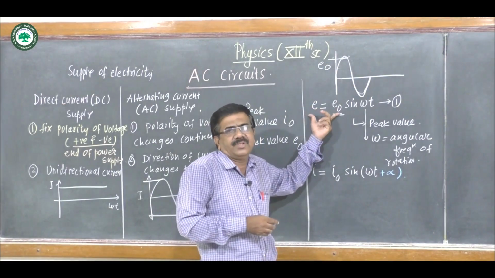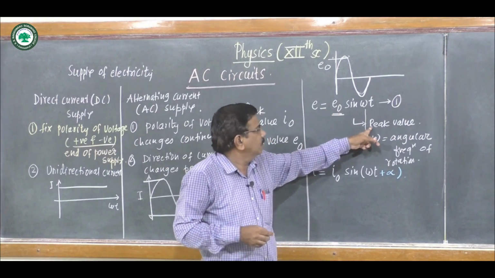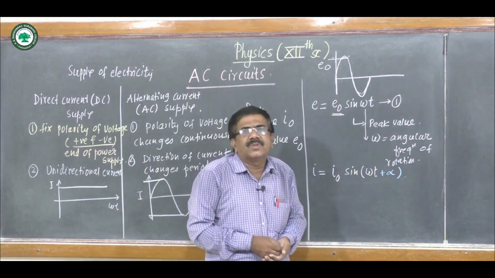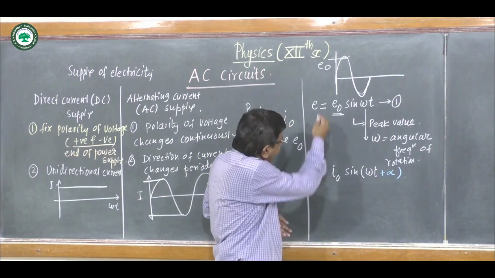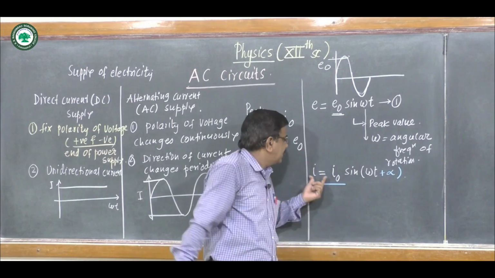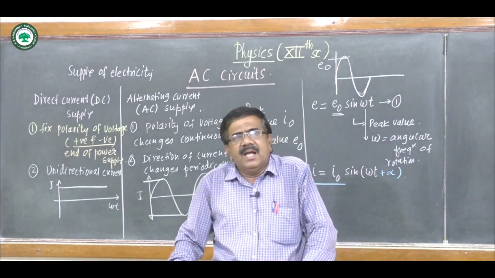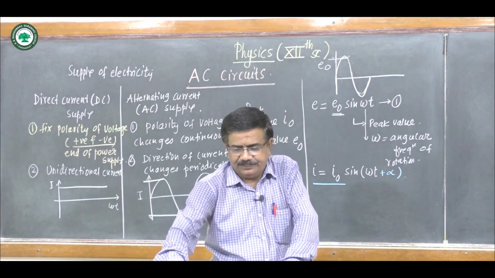This is the equation for the EMF in AC generator. E0 is its peak value. Omega is the angular frequency of rotation of the coil of the AC generator, and current in the circuit is I equal to I0 sin omega t plus alpha. Alpha is phase difference between current and EMF.